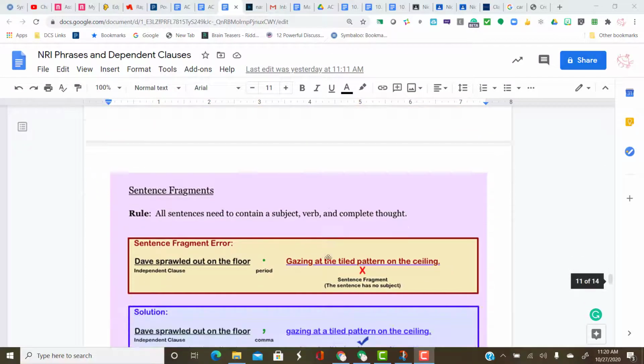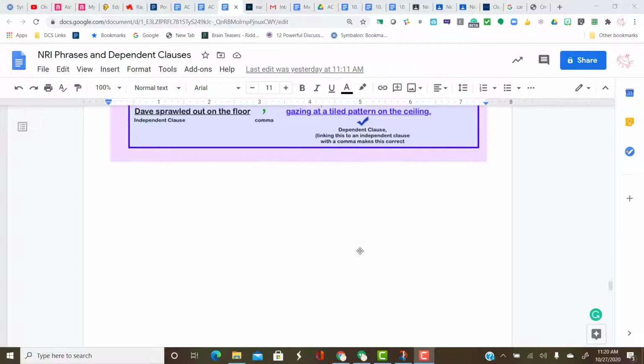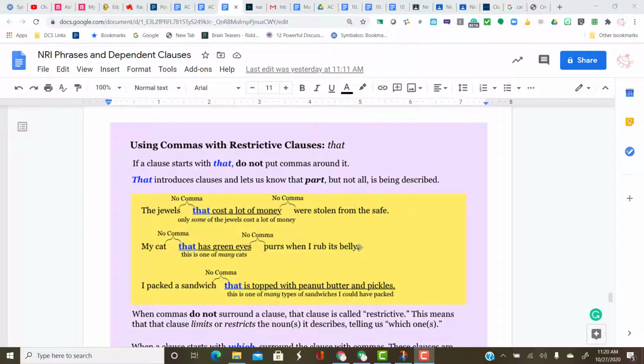Slide 19. A reminder about sentences needing to contain a complete thought. We just covered that. Slide 20. Now this one's tricky. It's about restrictive versus non-restrictive clauses. Specifically, clauses that begin with the word that versus clauses that begin with the word which. Okay. At base, let's get it as simple as we can. Clauses that begin with the word that let you know that the clause is describing part of the thing it is describing, not all of it. And these clauses are not set off with commas.